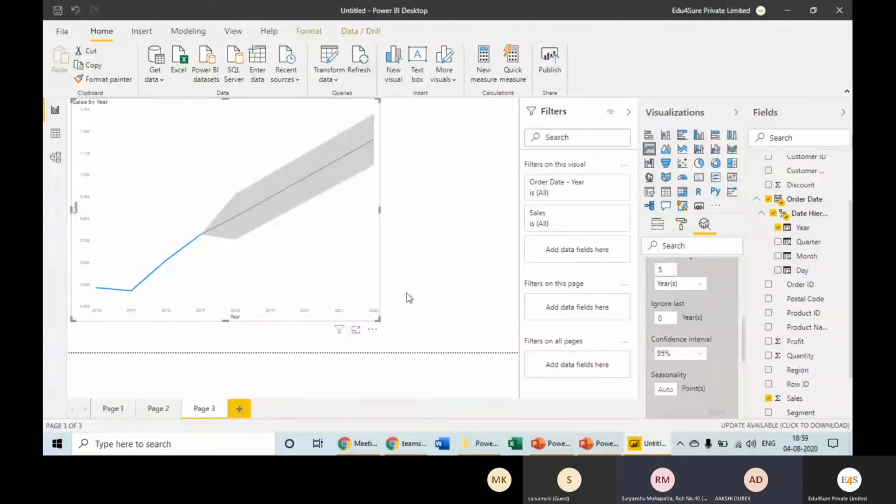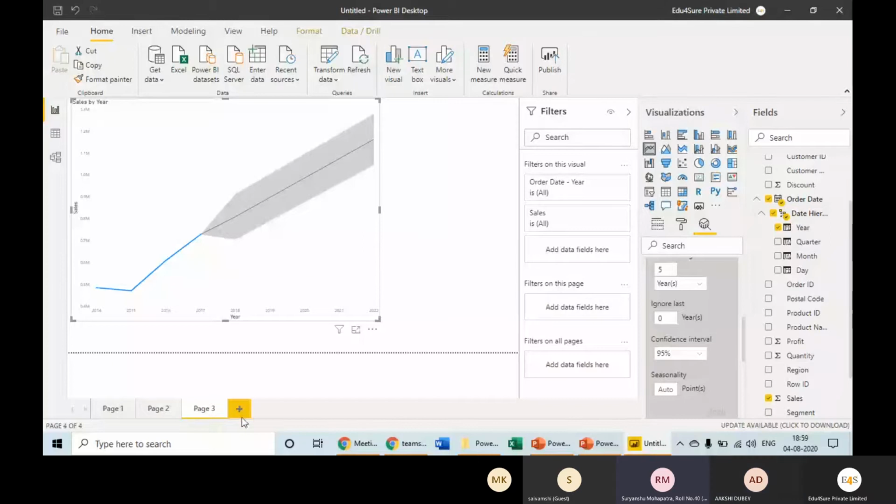Does this also give the option of recommended charts somehow? No, this does not. I was just asking because I've seen that in Tableau, so just confirming if we have that in Power BI. No, it does not offer that.